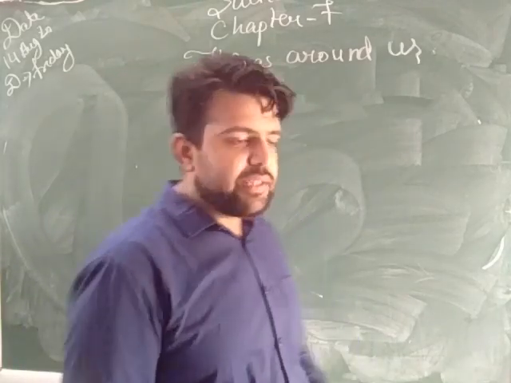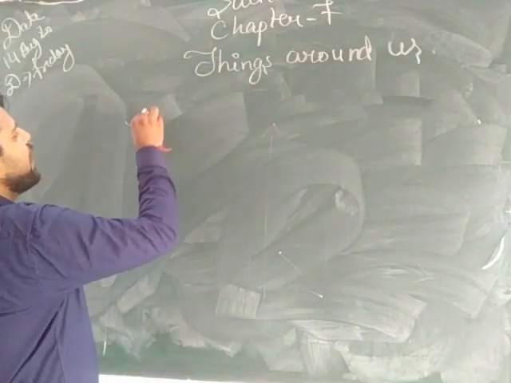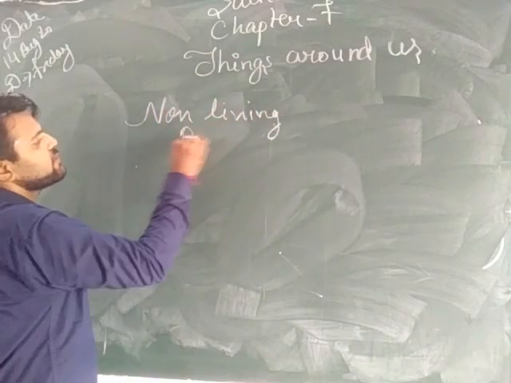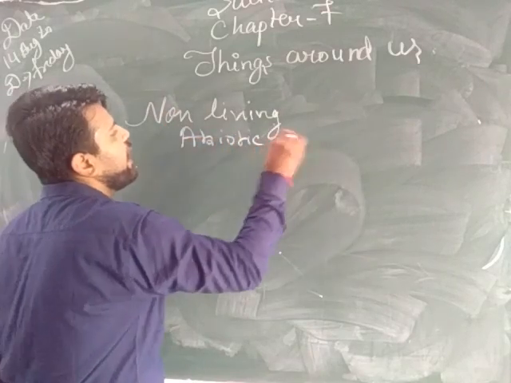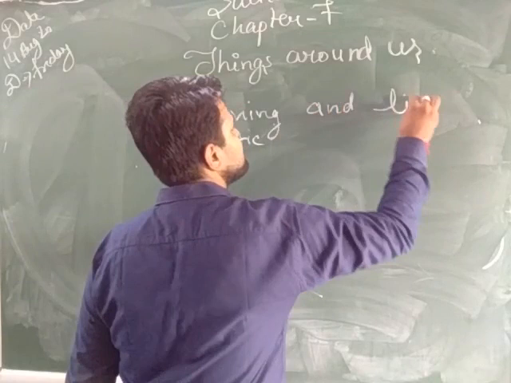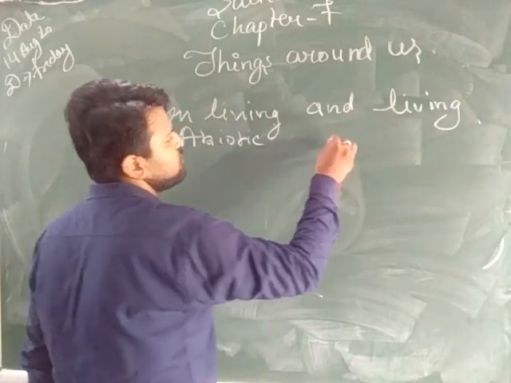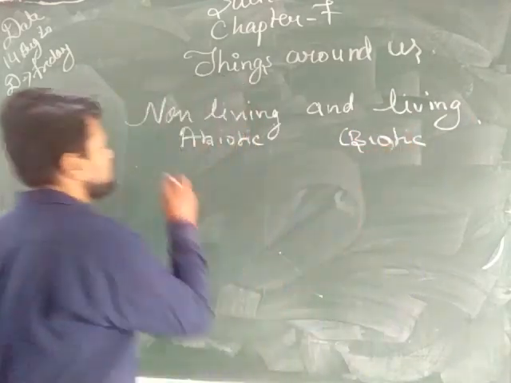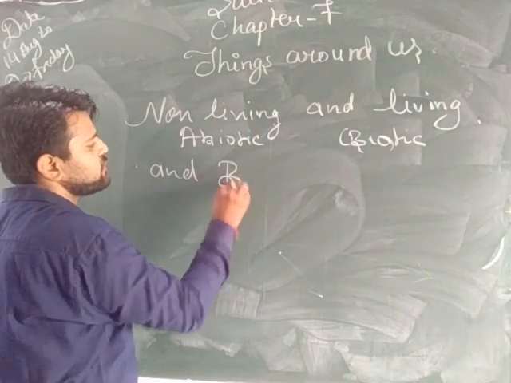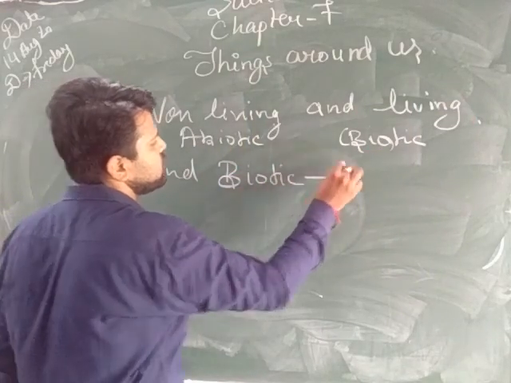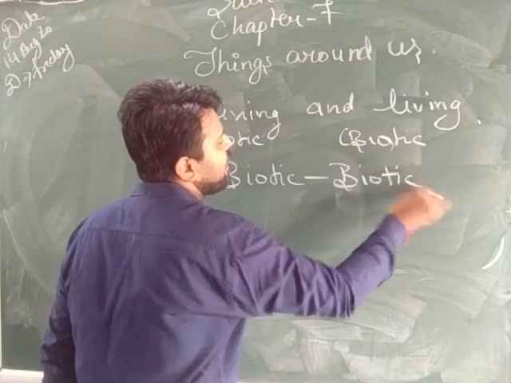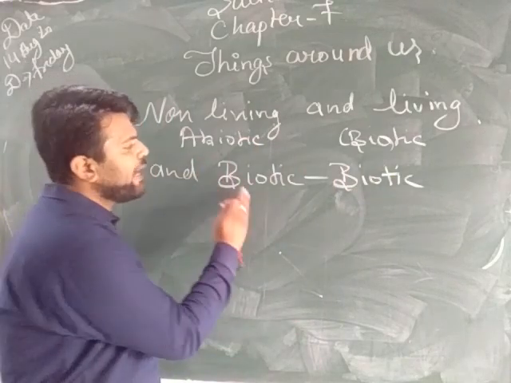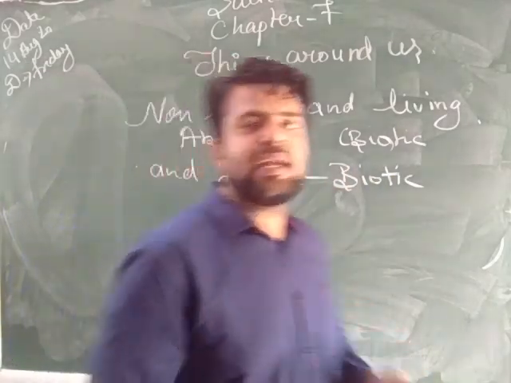Today we will see the interaction, how the non-living things or abiotic, and living things, biotic, are related, how abiotic factors are related with biotic factors, and how biotic factors are interrelated to each other.